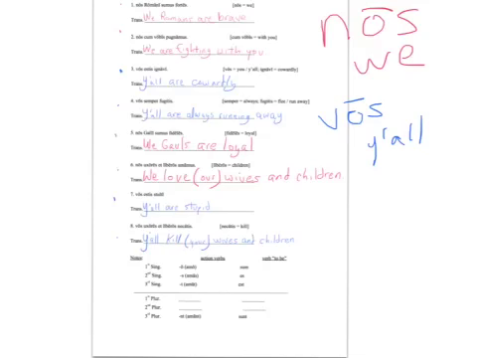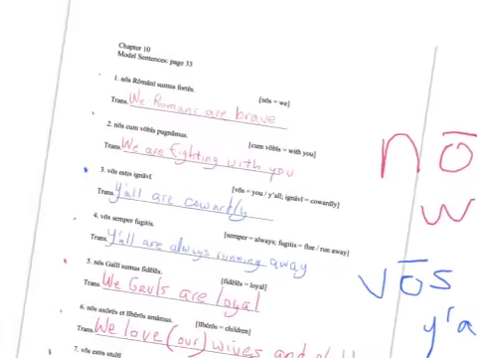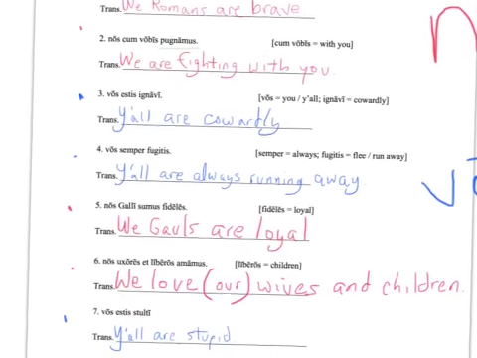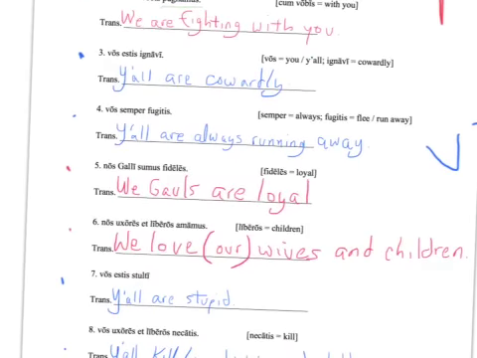When we look more closely at the sentences themselves, we notice that whenever nos is the subject, the verb ends in mus. Nos sumus, nos pugnamus, nos sumus again here, and nos amamus. Always whenever nos is the subject, the verb is going to end in mus.